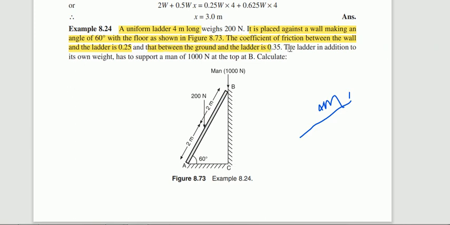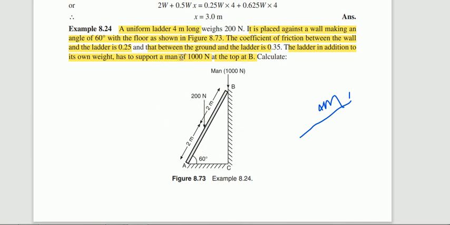The ladder, in addition to its own weight, is supporting a man. A man is climbing on the ladder. The weight of that man is 1000 Newton. And he is at the top, at point B. In the entire 4 meter length, where do we need to consider the weight of the man?